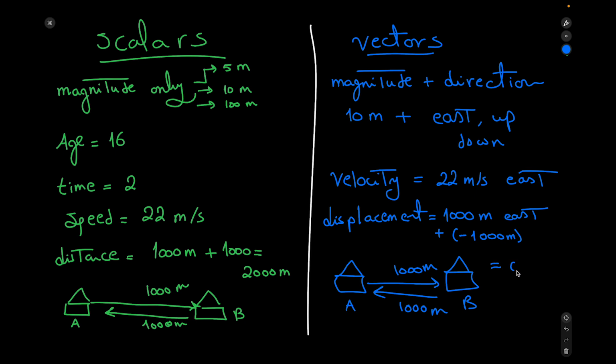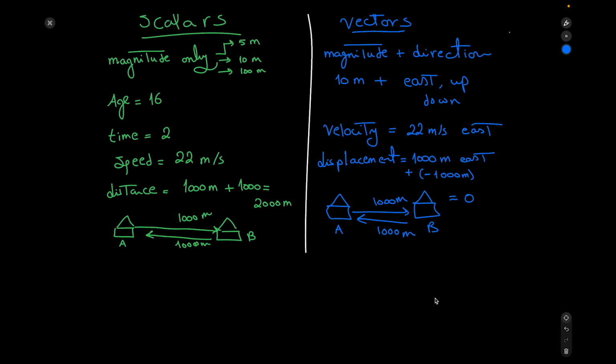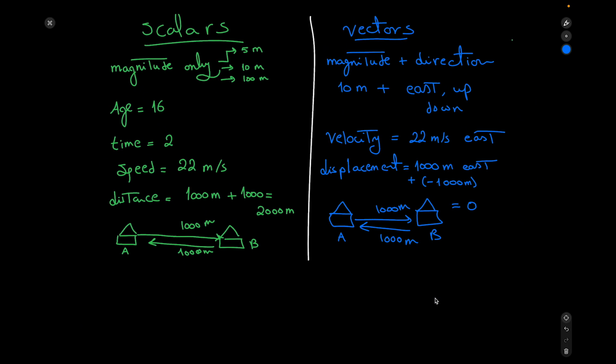It would be 0 meters covered by this boy. So the difference between distance and displacement is the direction. In displacement, whenever you go back to your starting point again, whatever you do during the day, the displacement equals 0.